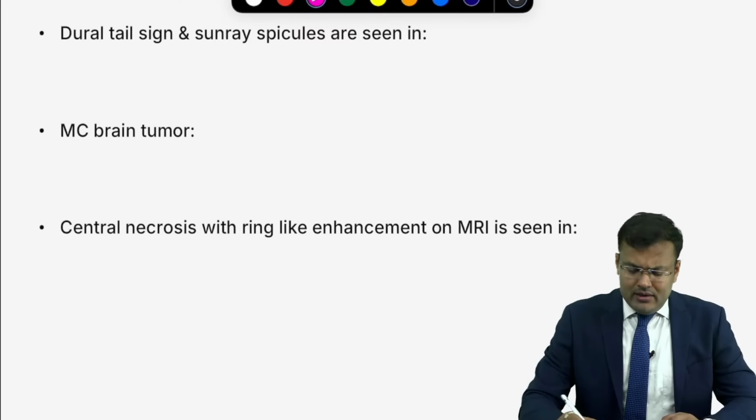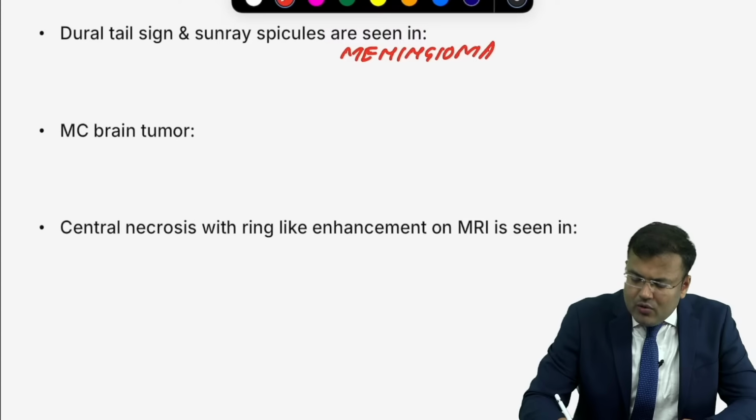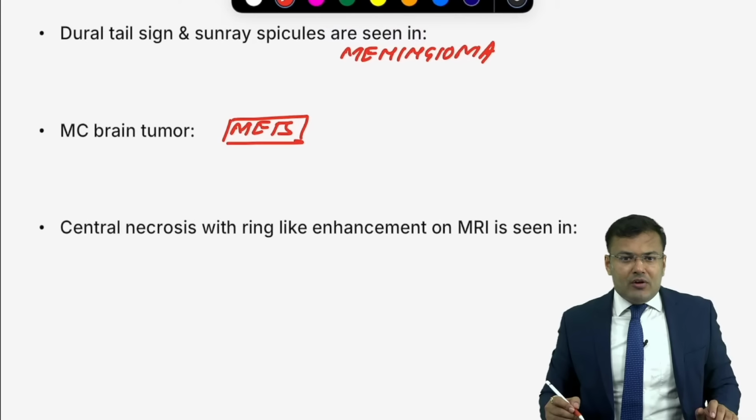Dural tail sign, sunrise spicules, all of you know, seen in meningioma. So this is seen in meningioma. What is the most common brain tumor? Metastasis. What is the most common primary brain tumor? It's meningioma followed by glioma.